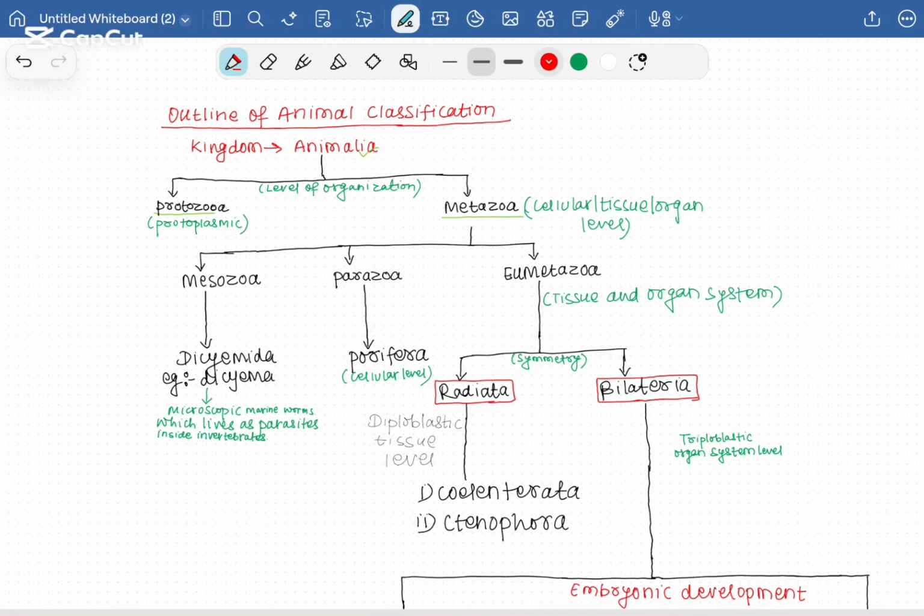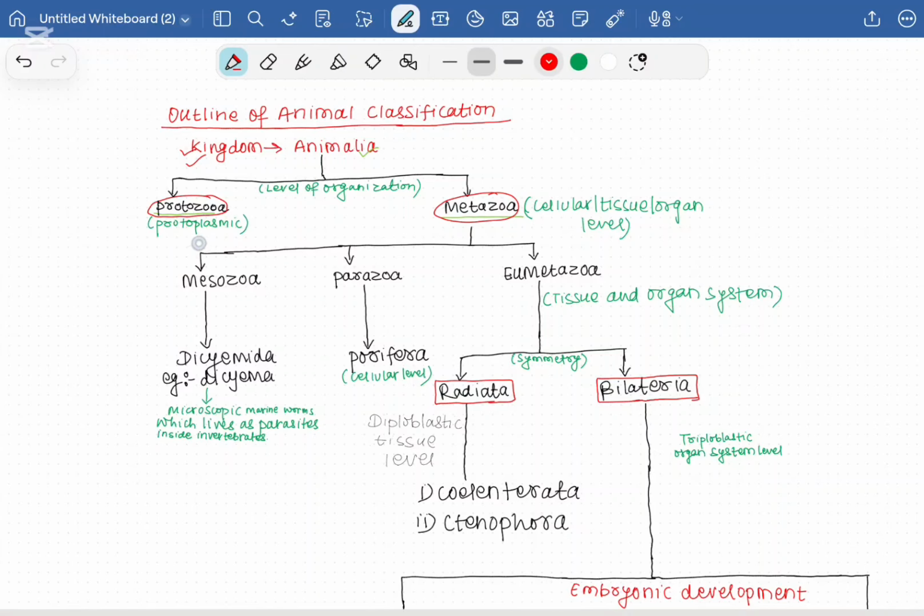Hello everyone, in this video we are going to understand the outline of animal classification in a very simple and logical way. So let us start from the beginning. All the animals are placed under the kingdom Animalia. Based on their body organization and development, they are broadly classified into protozoa and metazoa.